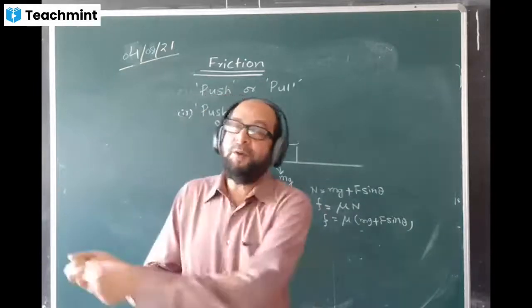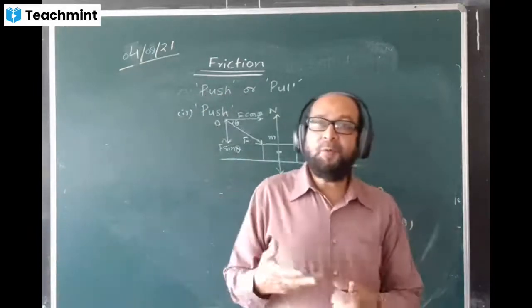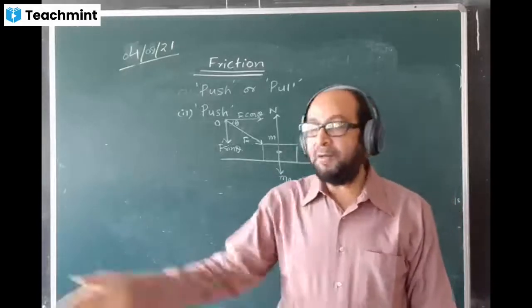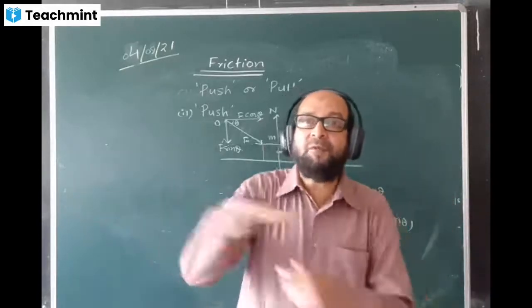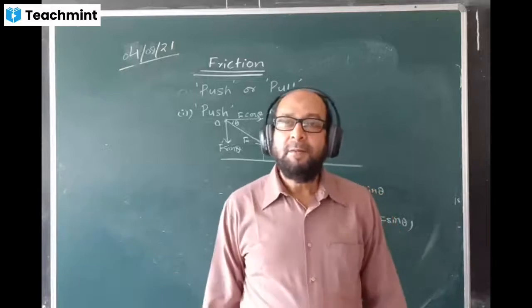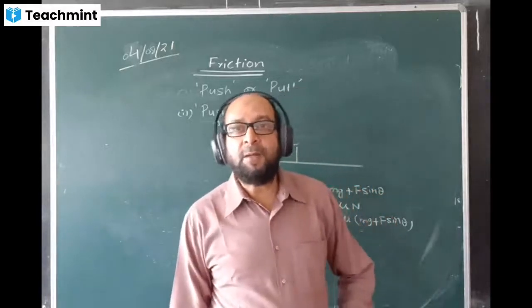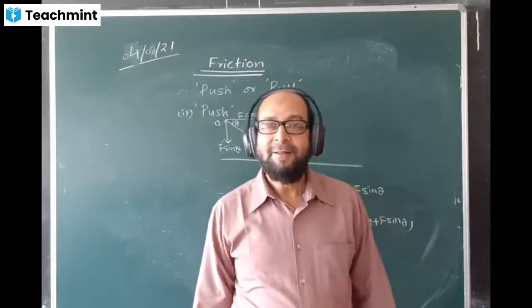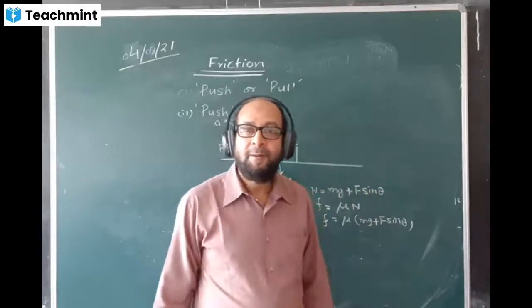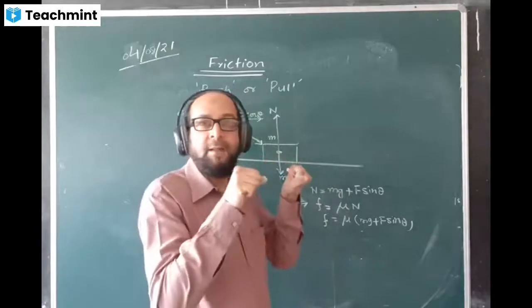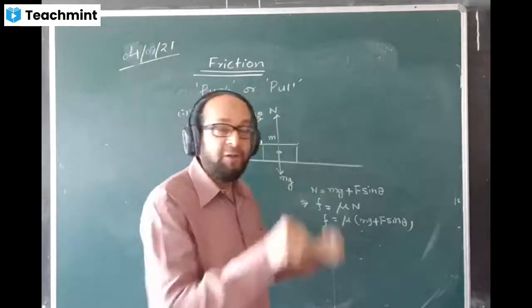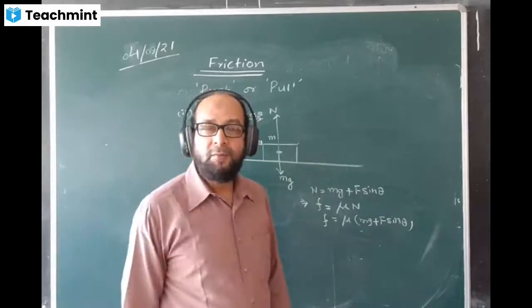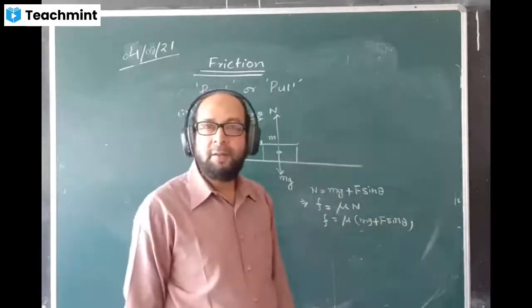Why not pull? Because when you pull it, the car will move much faster. It may even come on you. Friction on the car will become less. The car will move faster, and the speed may not be controlled. You may be under the car. That's why you should not try that pull. So there we go for more gripping. We are going for larger friction, so that the car speed is controlled. We don't want the car to go anywhere faster.